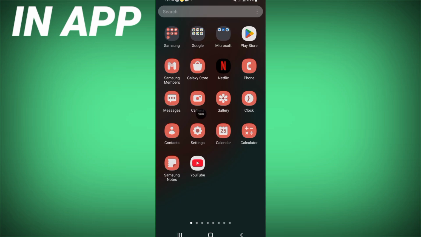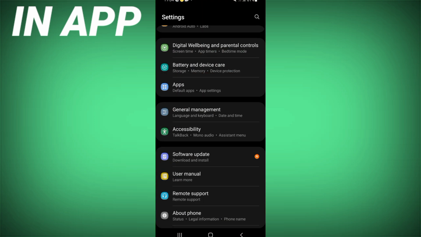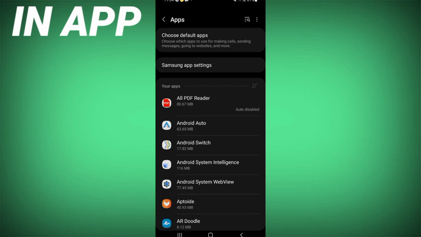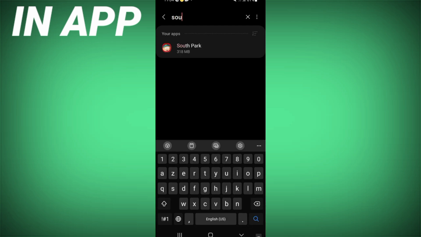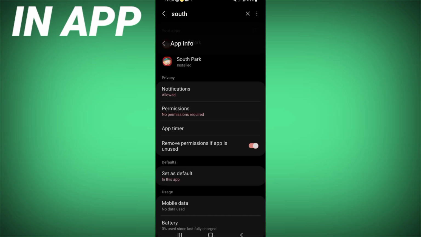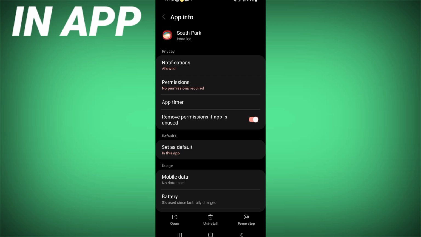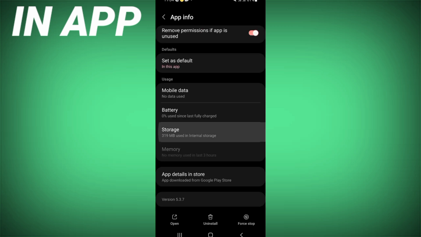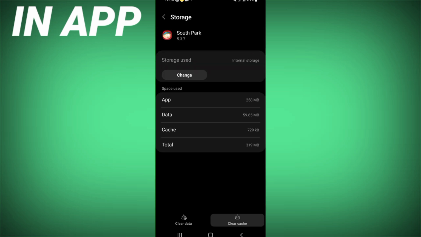So, to fix this problem, open the settings of your phone. Click right now on the apps option, search for South Park, and click it. Here, you just need to scroll the list down, click storage, and click clear cache.